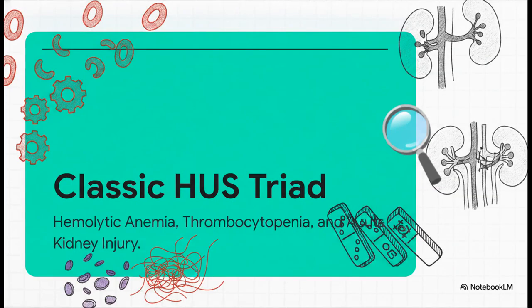And honestly, this brilliantly illustrates why you absolutely do not need to blindly memorize the symptoms of HUS. The entire classic triad of HUS emerges directly from that exact sequence we just discussed. Think about it. The mechanical shearing of the red blood cells, that gives you hemolytic anemia. The consumption of platelets to form those tiny microthrombi, that gives you thrombocytopenia. And the blocked filtration in the glomerulus, that gives you acute kidney injury. If you understand the dominoes, the whole triad just makes perfect clinical sense.